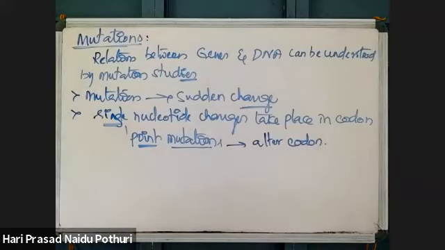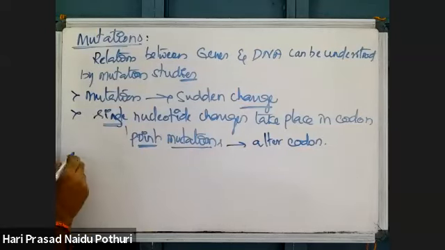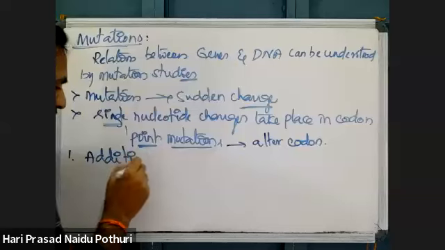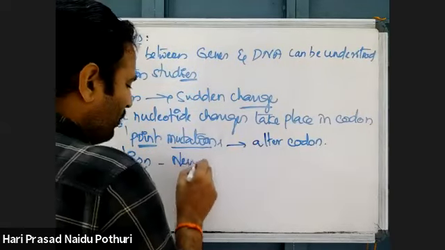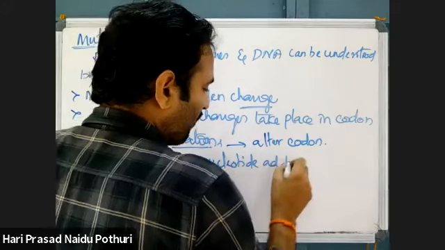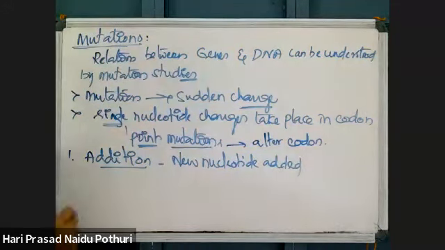Okay. So that codon will be changed. If a single base pair is changed, then it is called a mutation. Based on the change that has taken place, these mutations are divided into different types. One is addition. Addition mutation means a new nucleotide is added.